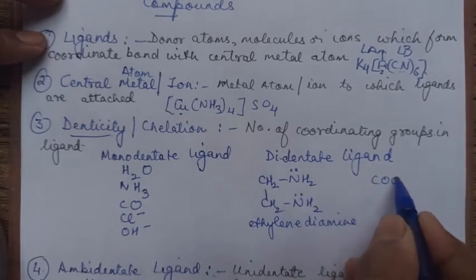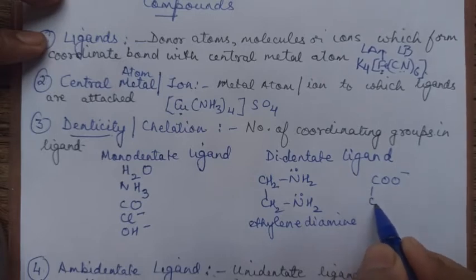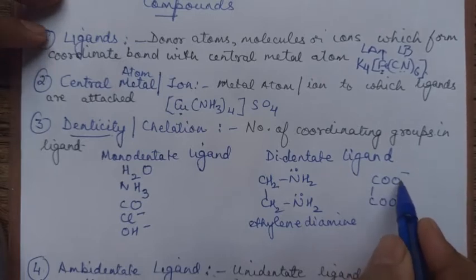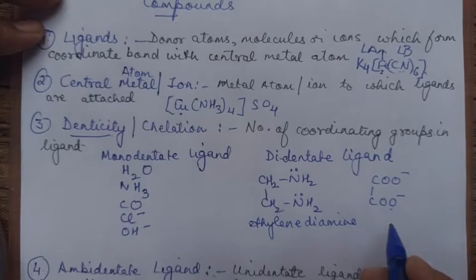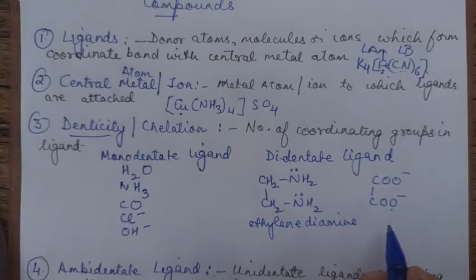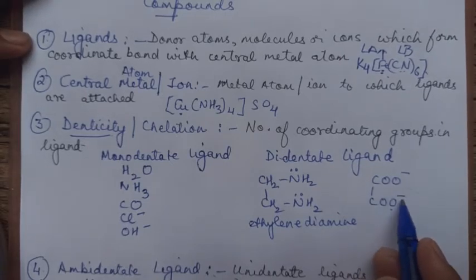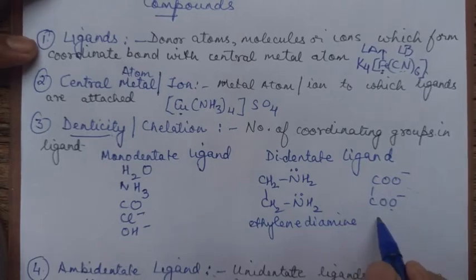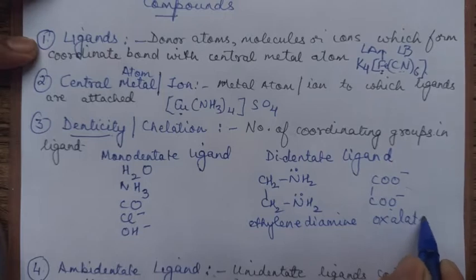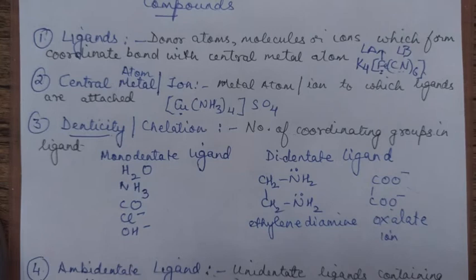Let us take another example. This one, COO minus, COO minus. It can attach through this, it can attach through this. At one go, it is having 2 different points of attachment. It can attach through this as well as through this. Okay, so this is oxalate ion. It is oxalate ion. This is also a bidentate ligand, a didentate ligand.